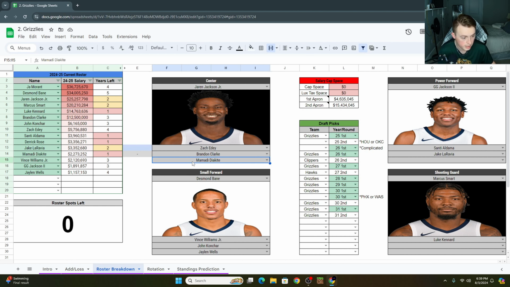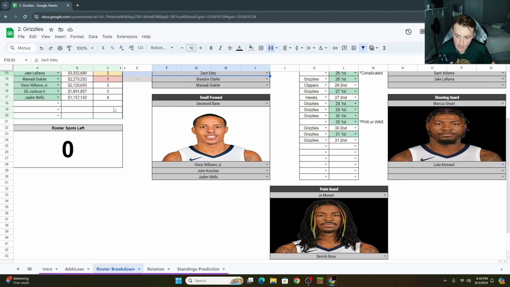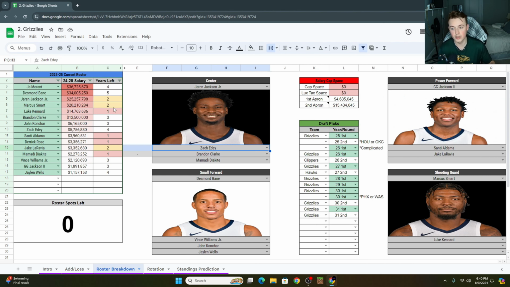We go to center, you got Diakite, who again doesn't need to necessarily be on the roster. Brandon Clarke, who again, we don't know, coming off of injury, and he was known a lot for his athleticism, so we'll see. Zach Edey could find his way into the starting center spot. That'd be great. That helps us a little bit already, right, if he becomes that good, but we don't want to bank on it. A guy we're missing here is a Scottie Pippen Jr., who's looking like he should just be an NBA player at this point.